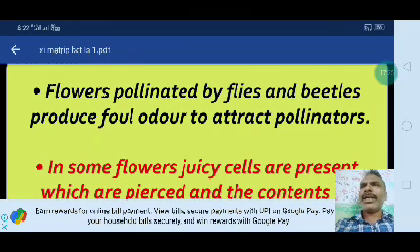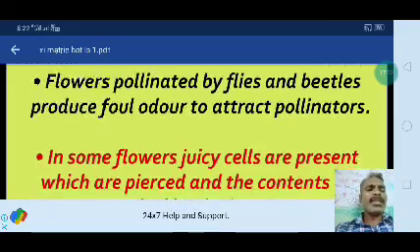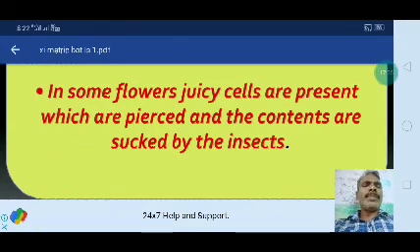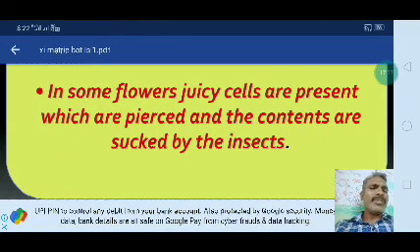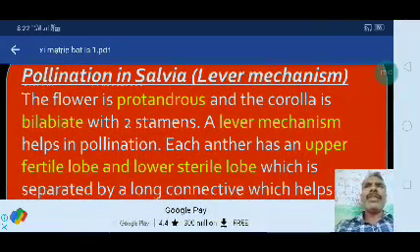Here the odor, the smell, attracts pollination with the help of the flies, beetles and some other insects. In some flowers, juicy cells are present which are pierced and the contents are sucked by the insects. Okay, the next one is pollination in Salvia.